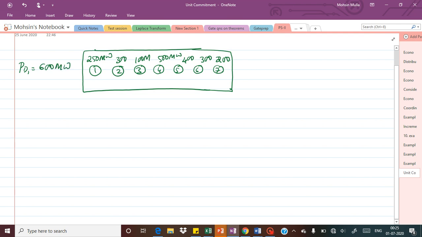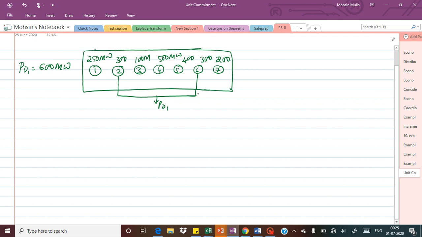So now PD1 will be supplied by 600 megawatt. Suppose here I have two units, one is 300 and another one is 300, units 2 and 6. So I can turn on these two units to supply that particular demand of PD1. Okay, so that is one combination.